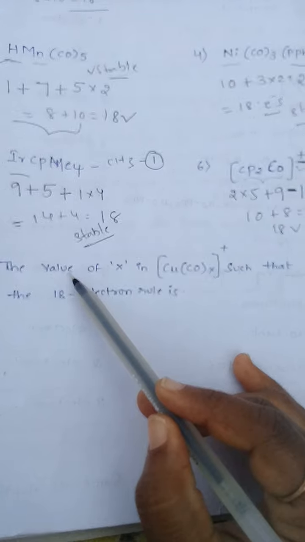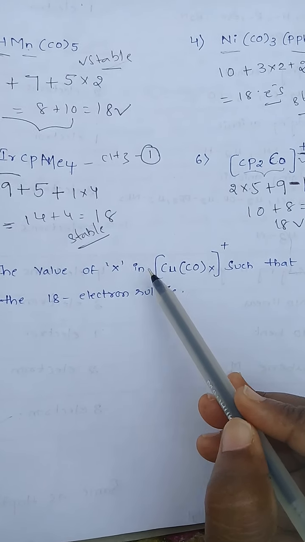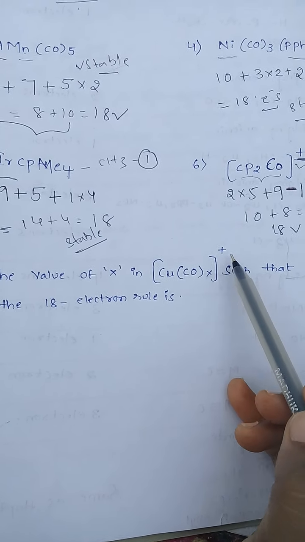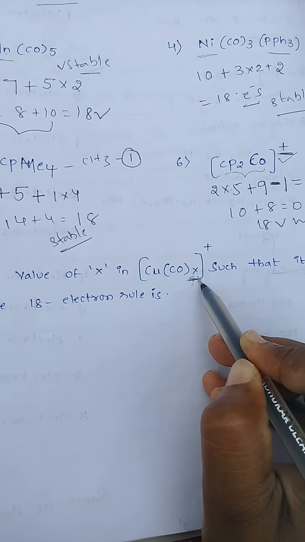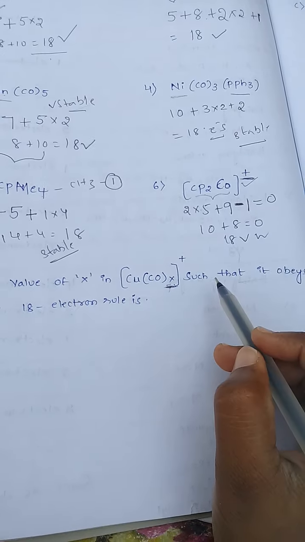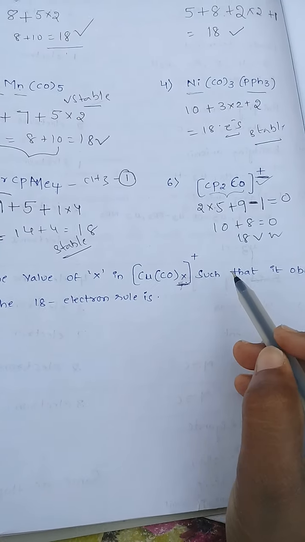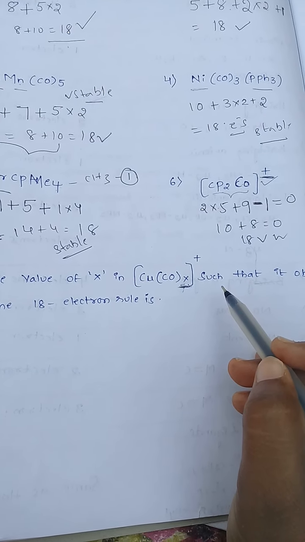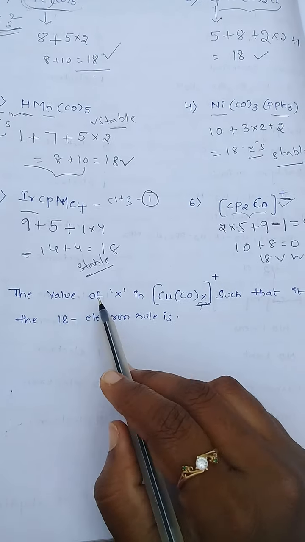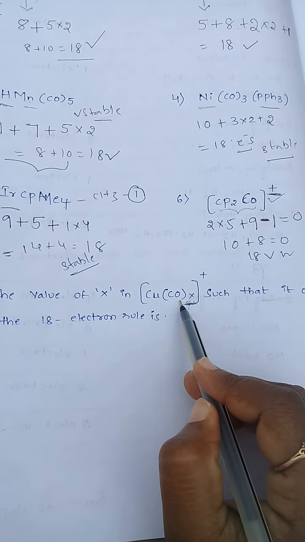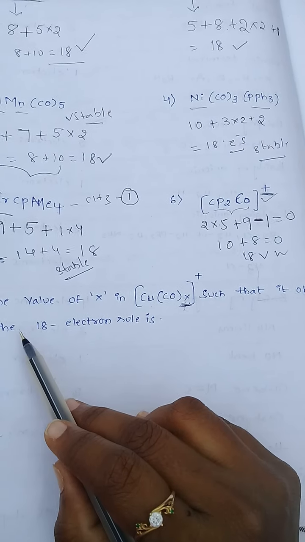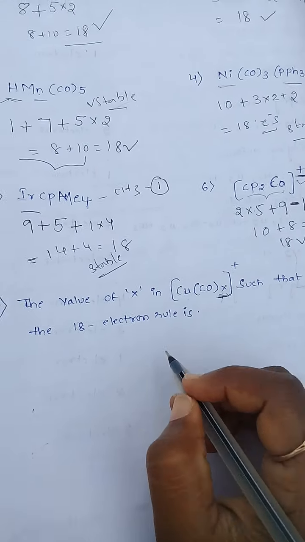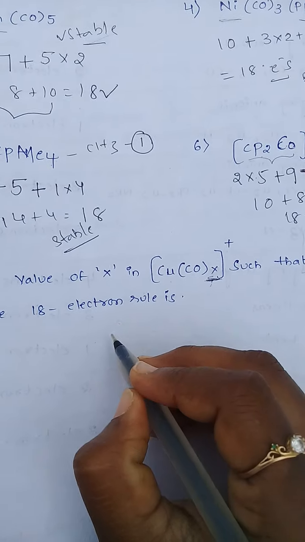See the next example, the value of X in CuCOX plus charge. So we have to find how many carbon monoxides are there, and this complex is also stable. Stable means it follows the 18 electron rule. The value of X in CuCOX plus such that it obeys the 18 electron rule. See how to do.